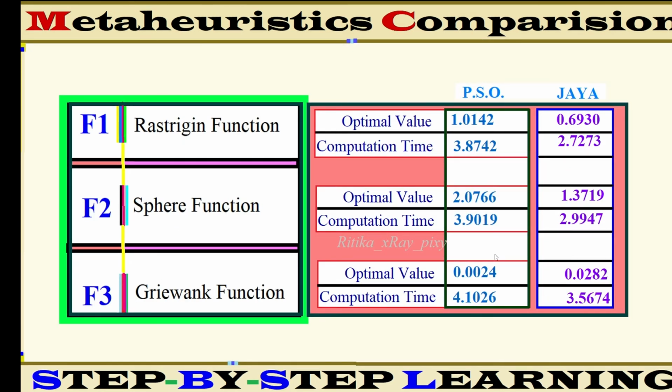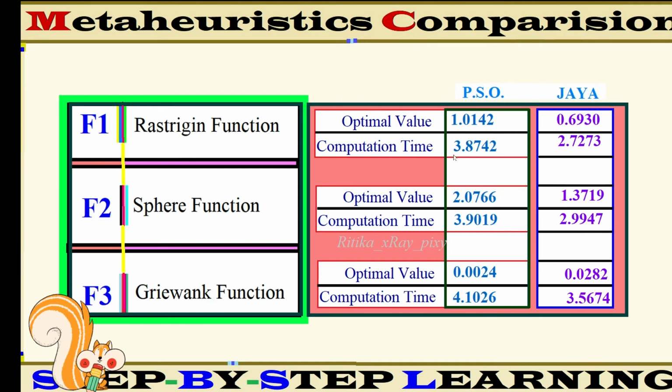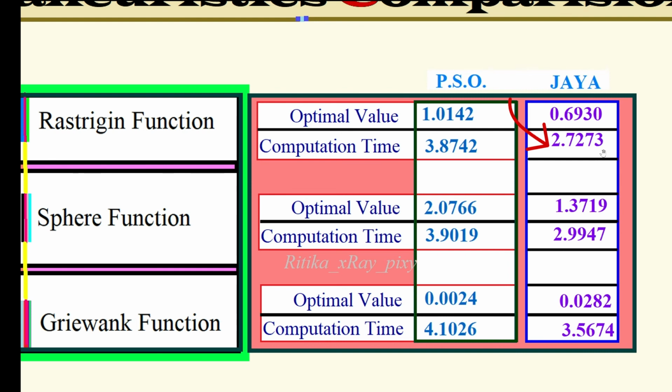Now you can see the computation time for both algorithms. For the first function, PSO computation time is 3.742, and Jaya algorithm computation time is 2.7273, and again Jaya optimization algorithm computation time is better as compared to PSO.